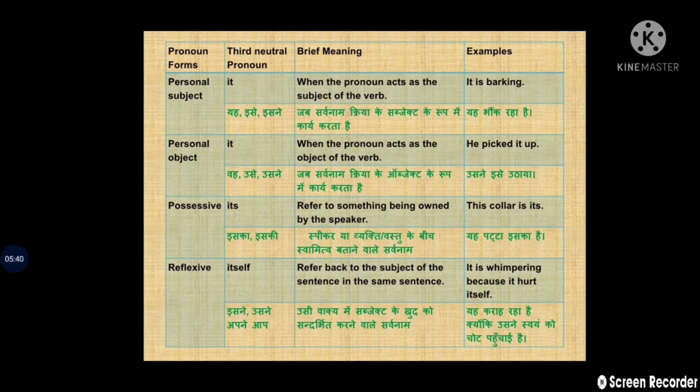Reflexive means by adding "self", itself. It refers back to the subject of the sentence in the same sentence. Now it also is used for the subject case. For example, it is whimpering because it hurt itself. Clear? You can see how we can translate with the Hindi meaning next to it.